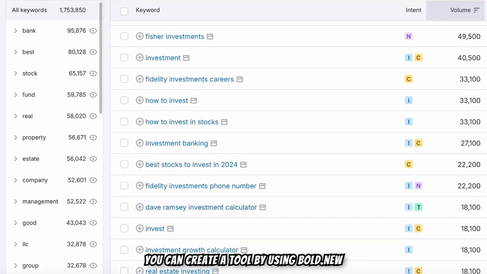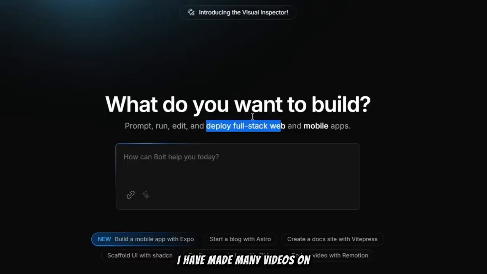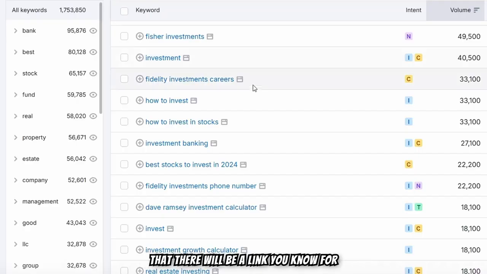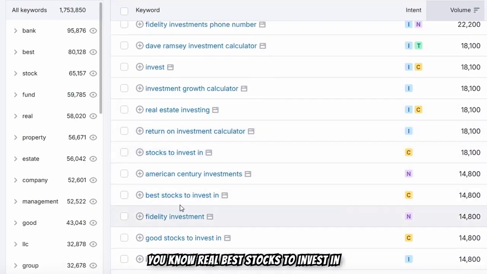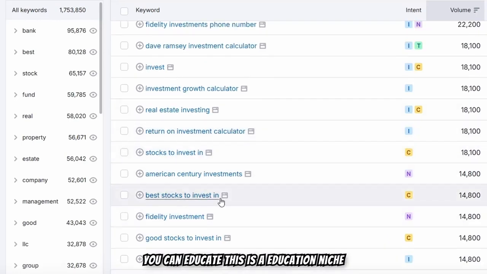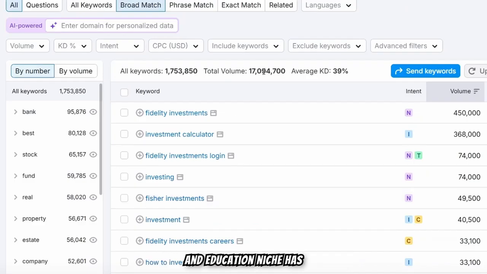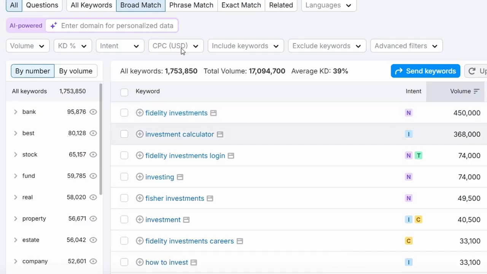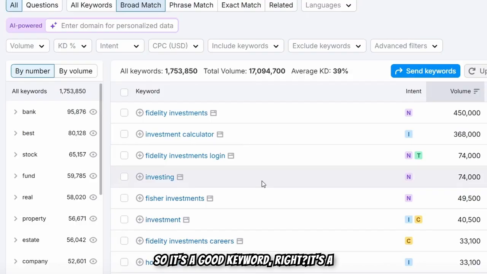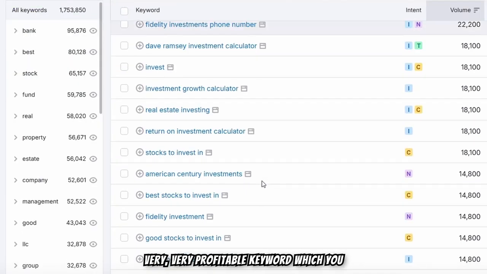You can create a tool by using bolt.new. I have made many videos on bolt.new creating tools, so you can watch that. There will be a link for the playlist. You can watch that by clicking on the playlist on my YouTube channel, right? And then real best stocks to invest in. This is an education niche, and the education niche has very high spending power because they want to know everything, so it's a good keyword, right? It's a very, very profitable keyword which you can focus on.